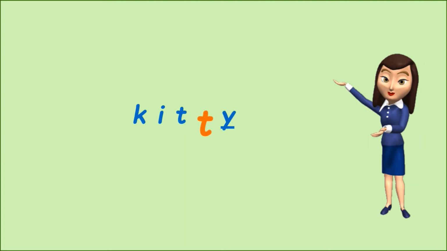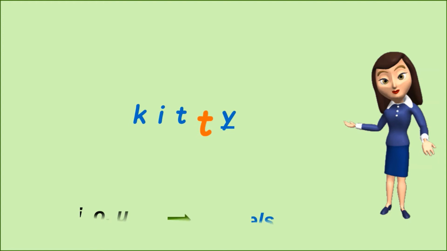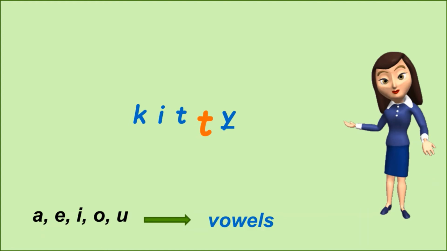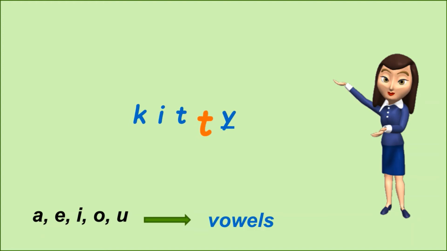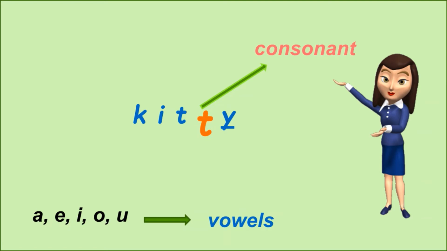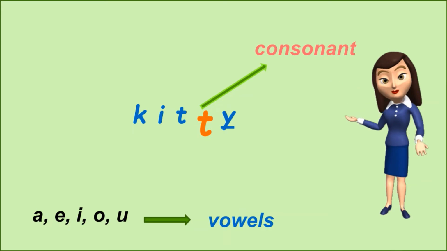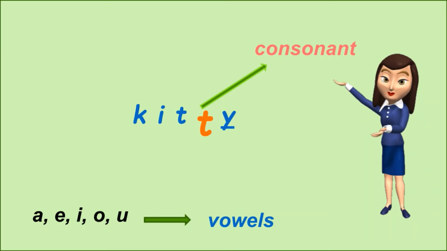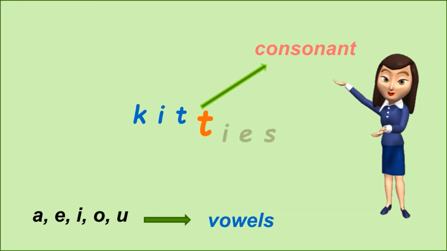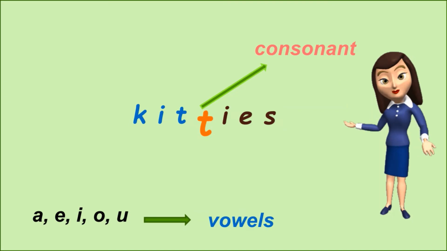We have learned that in English, the letters A, E, I, O, U are known as vowels and the remaining 21 letters are known as consonants. In that case, T is a consonant. So when we have a word that ends with Y and the letter just before Y is a consonant, we can change it into its plural form by dropping the letter Y and adding IES. So the plural of kitty is kitties.